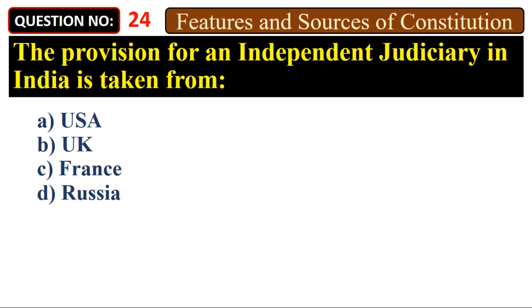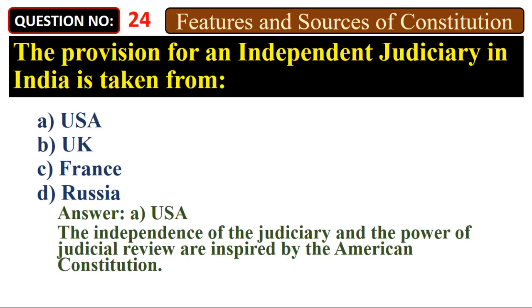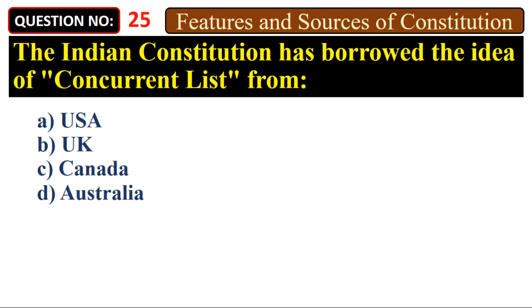The provision for an independent judiciary in India is taken from A. USA, B. UK, C. France, D. Russia. Answer: A. USA. The independence of the judiciary and the power of judicial review are inspired by the American Constitution. The Indian Constitution has borrowed the idea of concurrent list from A.